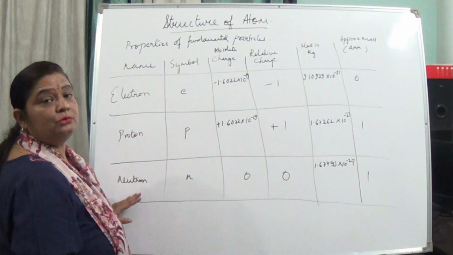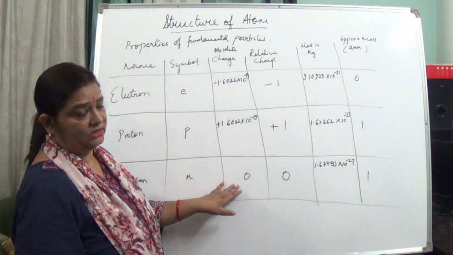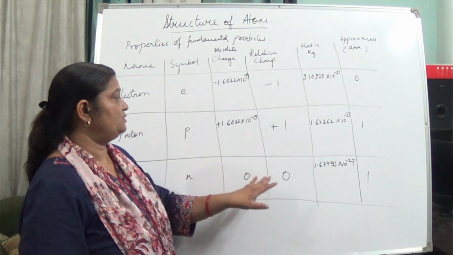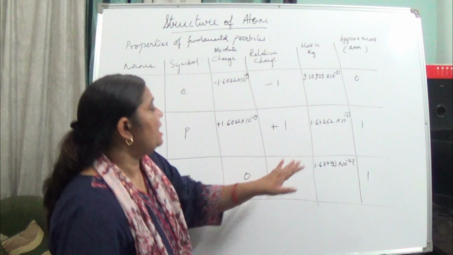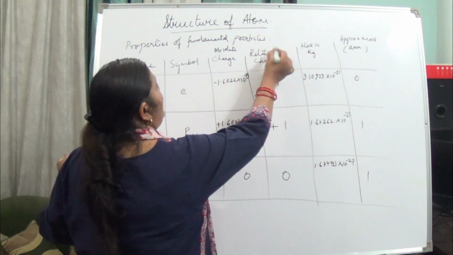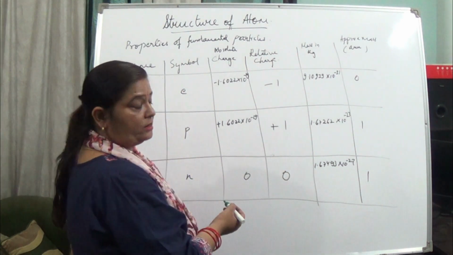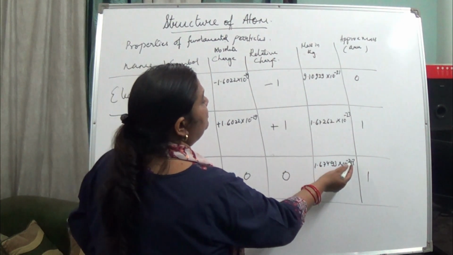Now coming to the neutron. The neutron symbol is small n. It doesn't have any charge; it is a neutral particle, so its absolute charge as well as relative charge is 0. Its mass is approximately equal to that of 1 atom of hydrogen, that is 1.67493 into 10 to the power minus 27.